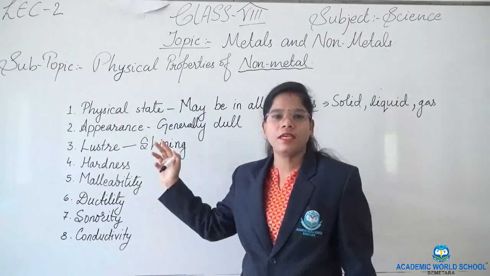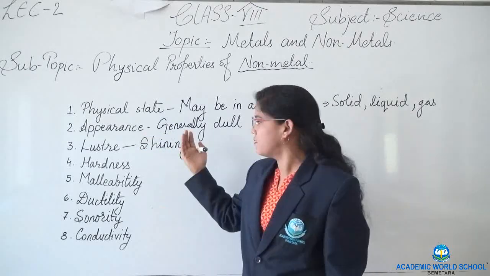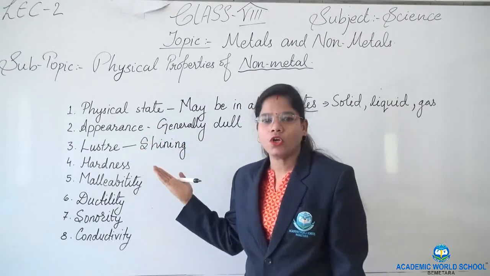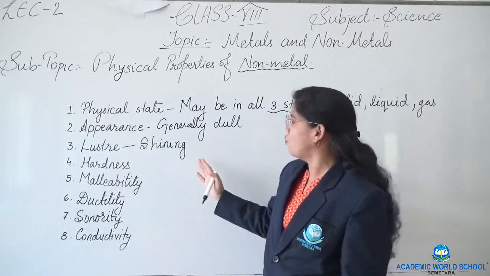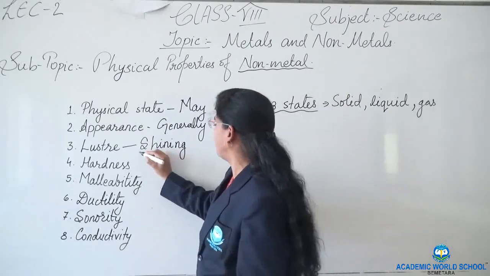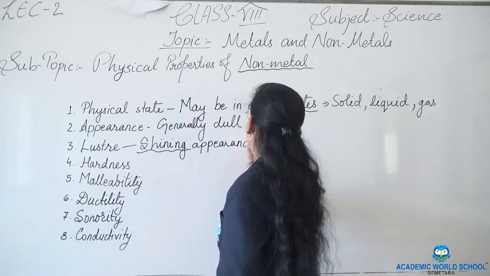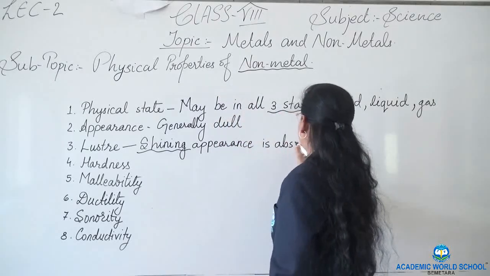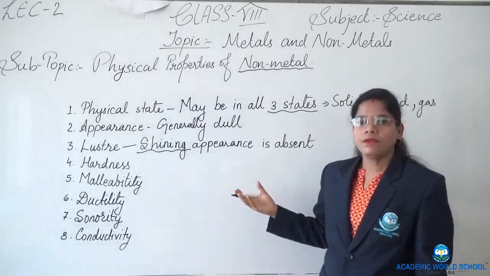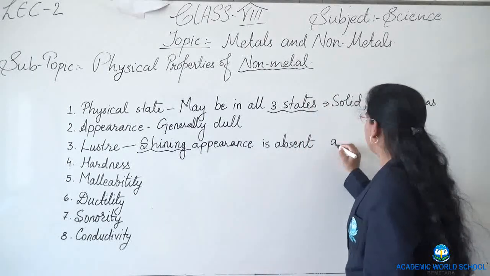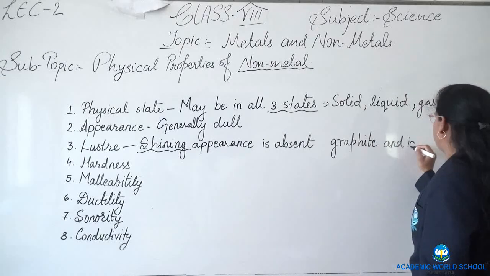Appearance and luster are related with each other because on seeing any object, we can see the color along with the shine, whether the object has its own specific shine or not. Non-metals do not have any kind of shiny appearance. This shining appearance is absent in non-metals. Non-metals do not shine, but a few exceptions are there, like graphite and iodine.